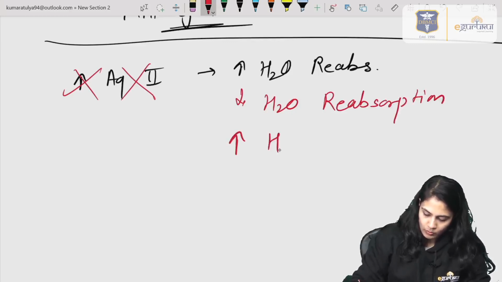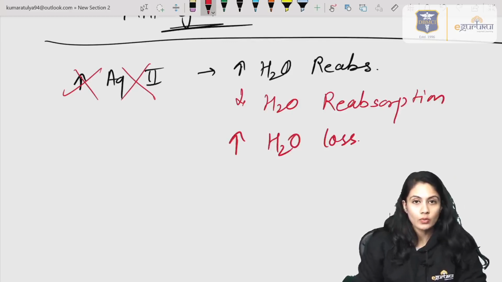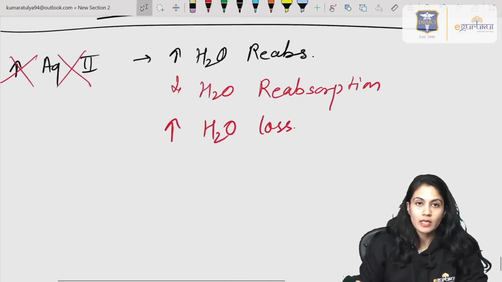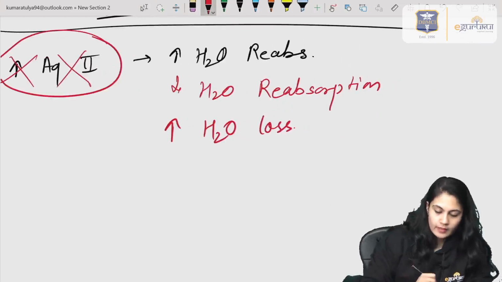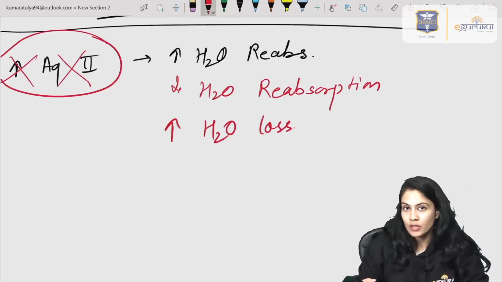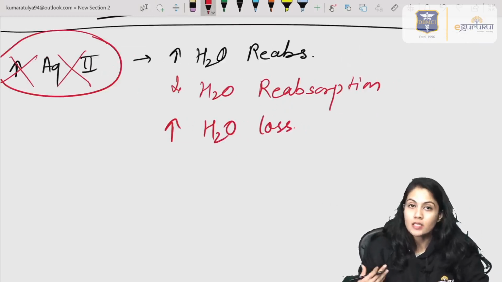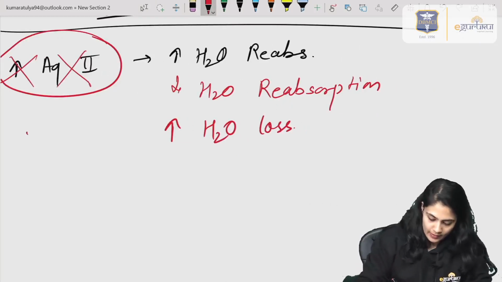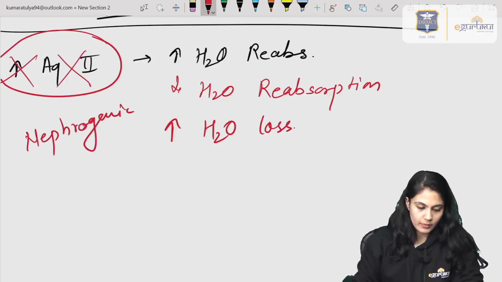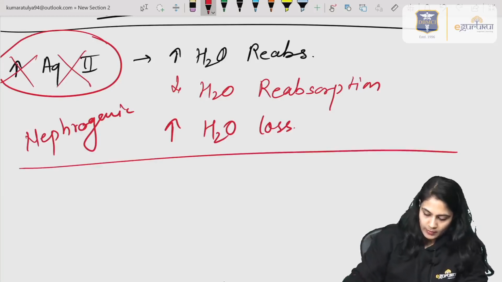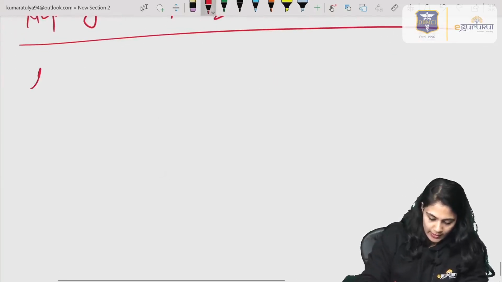That means increased water loss from the body through the kidneys. That's what happens in diabetes insipidus, and the cause is in the kidney, because the aquaporin channels are in the kidney. So it is nephrogenic diabetes insipidus.